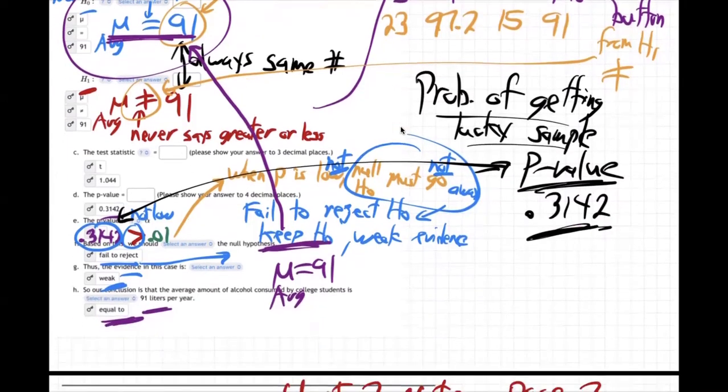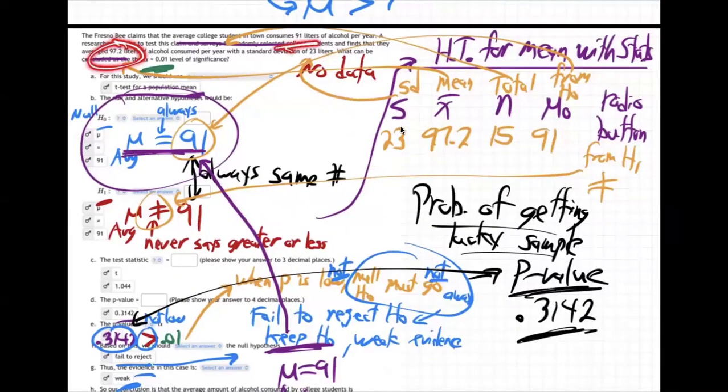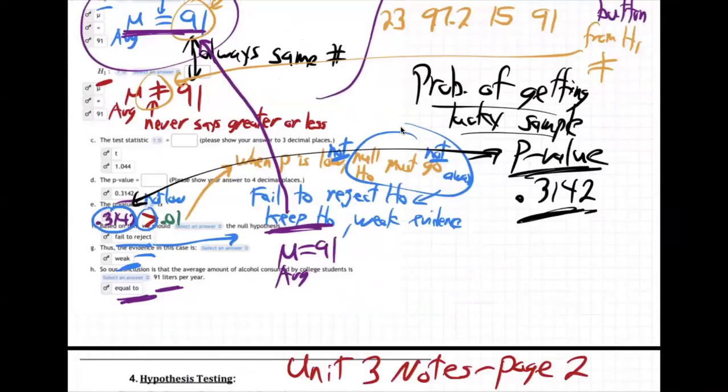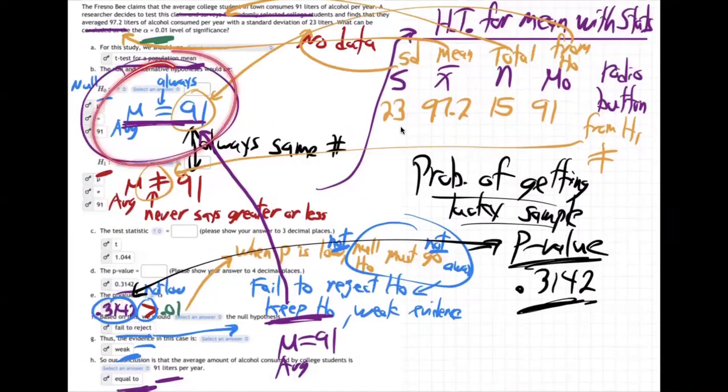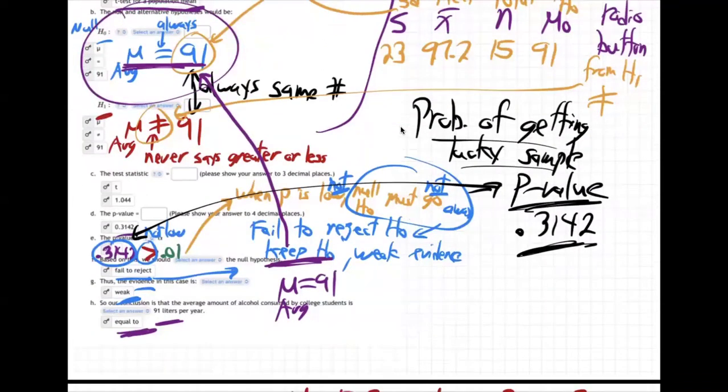So we say, yeah, that's weak evidence. There's a big chance that the fact that you did a sample and got a different amount of alcohol than the Fresno B claim, got 97 instead of 91, could just be luck. There's a 31% chance that's just luck. So we say that's weak evidence. We don't believe it. We stick with the original assumption. We think, no, it's just equal to 91. The average is probably equal to it. There's not strong evidence that it's different than 91. And so that's our conclusion.